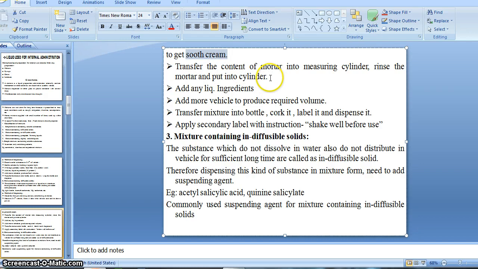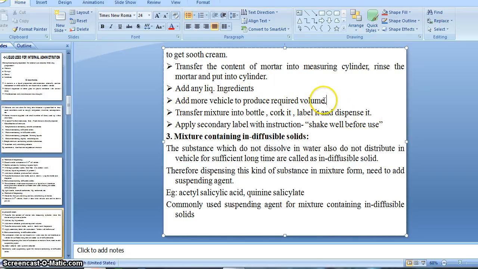After doing this procedure, we have to add any liquid ingredient, right. If there is any other liquid ingredient present, at that time after this procedure we add it. After that, add more vehicle to produce the required volume, right. Finally we add more quantity of vehicle in order to produce the required volume. Then transfer the mixture into a bottle, cork it, label it, and dispense it, right.